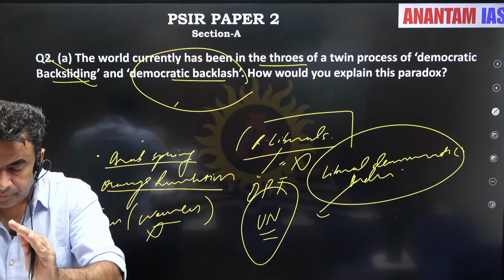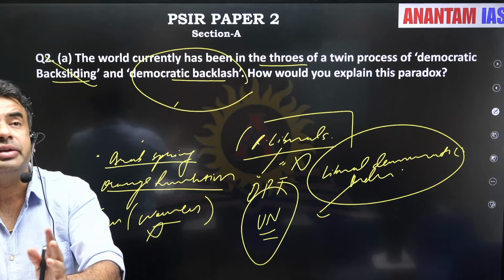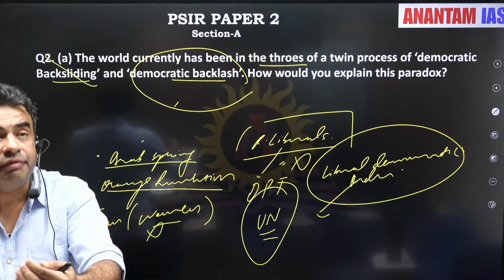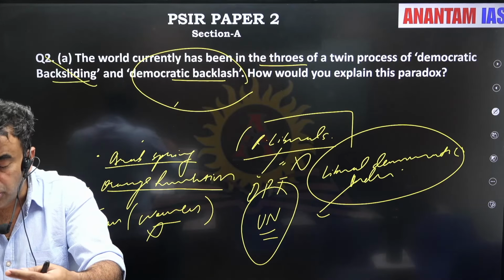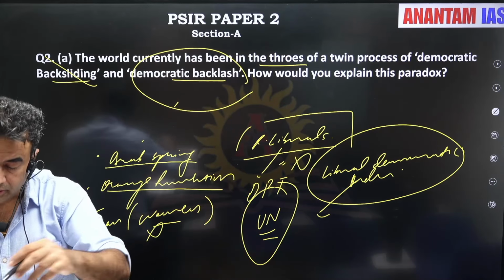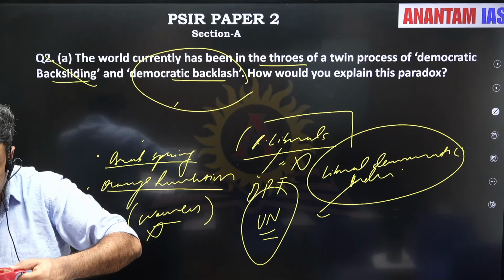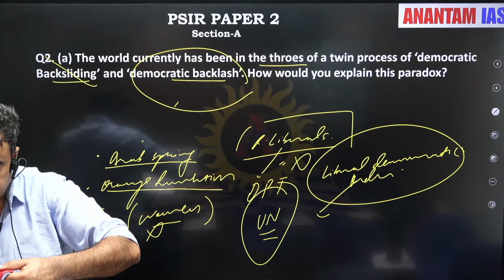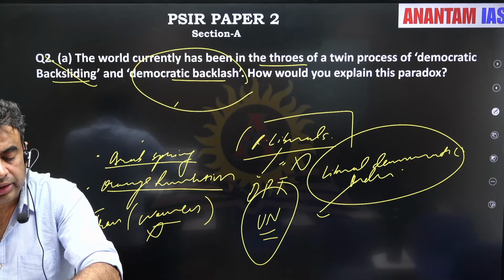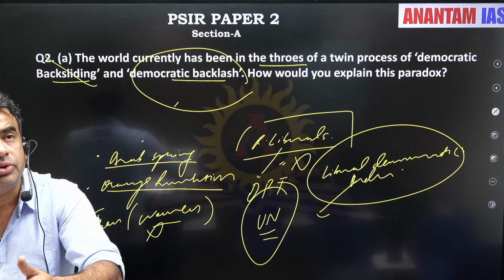Otherwise, the broader dimension on which you need to write, this is what I have discussed: the end of the Cold War was seen as the triumph of liberal democracy by Francis Fukuyama, who gave the thesis of the end of history. But in recent times, we are seeing democratic backsliding, where the credibility of the institutions is eroding.